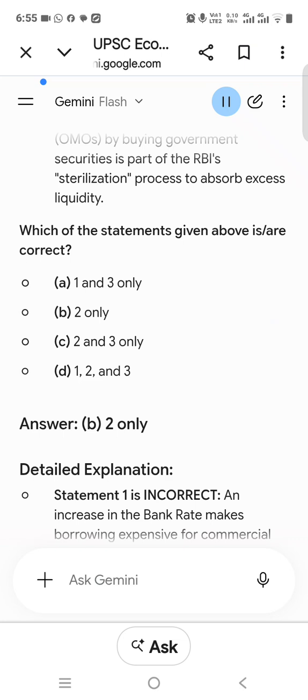Chapter 4. External Sector and Foreign Trade. Q6. Which of the following best differentiates foreign direct investment, FDI, from foreign portfolio investment, FPI? A. FDI brings physical capital and long-term management control, whereas FPI is primarily short-term speculative capital in financial assets. B. FDI only targets public sector undertakings, whereas FPI targets private companies.